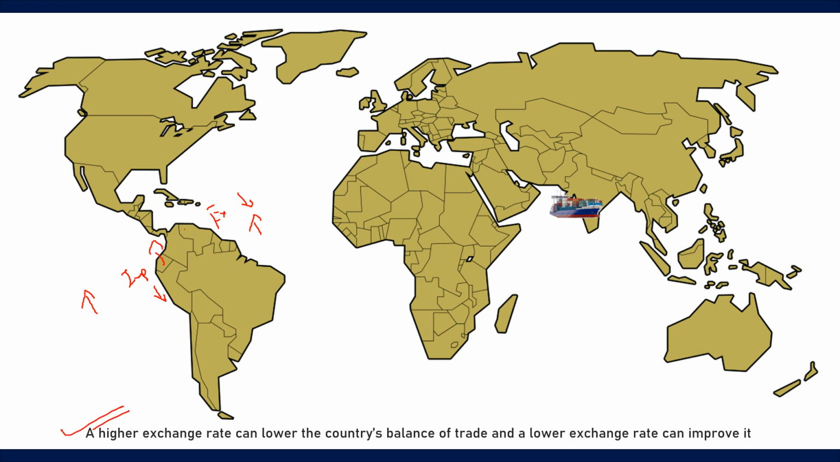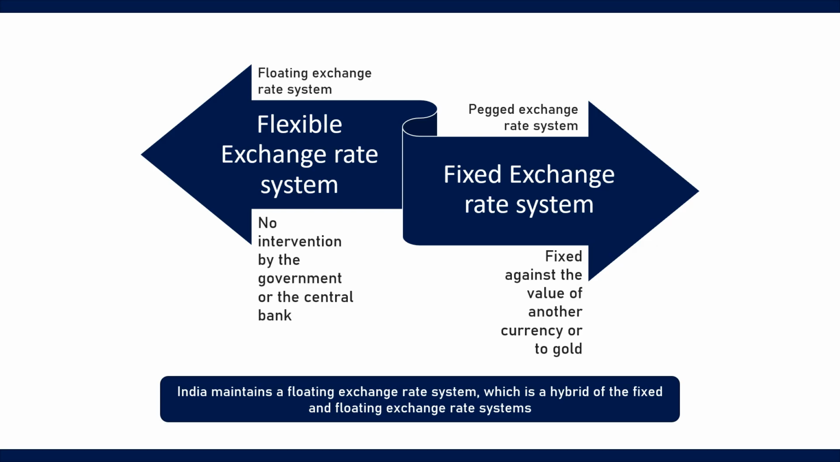Okay, so this is a very important point from prelims perspective. And this is important. See, basically there are mainly two types of exchange rate system. One is flexible exchange rate system and another one is fixed exchange rate system. In a flexible exchange rate system, the currency's value is allowed to fluctuate according to the foreign exchange market, and there is no intervention by the government or the central bank, and it is also known as a floating exchange rate system. Okay, but in a fixed exchange rate system, the value of the currency is fixed against the value of another currency or to gold, and this system is also known as pegged exchange rate system.